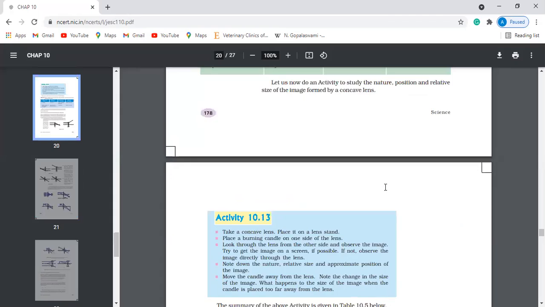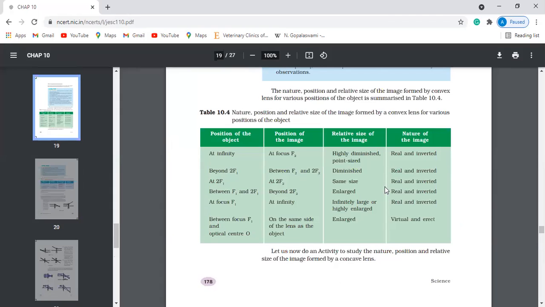Here we have a table. At infinity, what happens? Focus f2, highly diminished point-size image, real and inverted. Beyond 2f1, you will get a diminished image, real and inverted. At 2f1, same size image, real and inverted. Between f1 and 2f1, enlarged image, real and inverted.